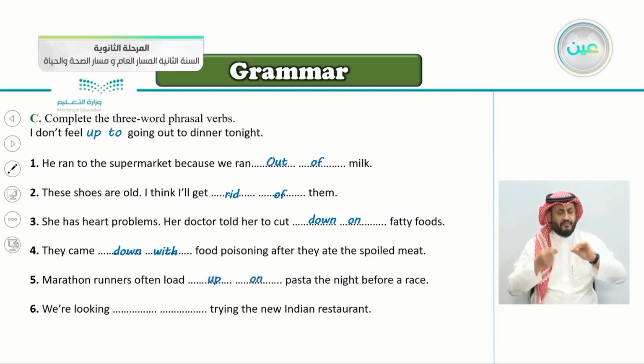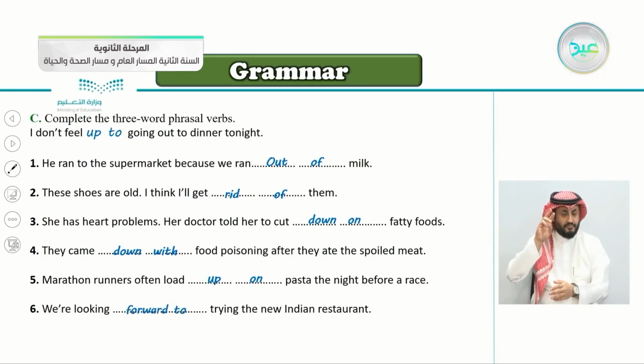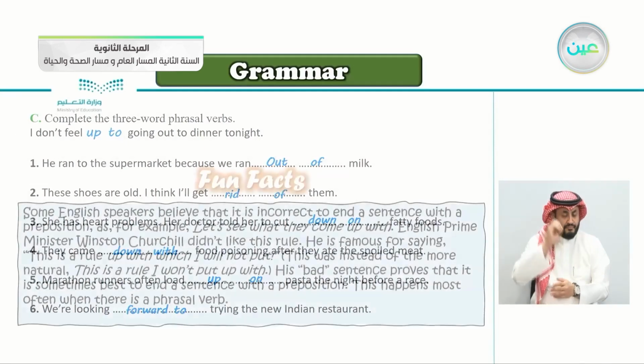Very good, load up on pasta the night before a race. Number six, we're trying the new Indian restaurant. When you want to try something in the future and you're excited about it, you're looking, very good, forward to trying the new Indian restaurant.